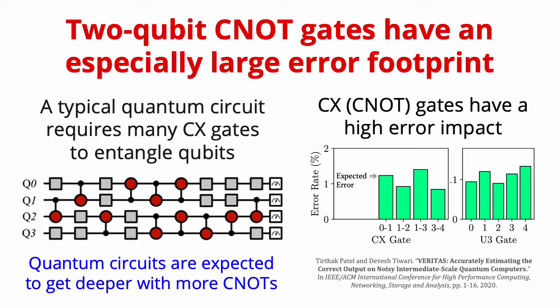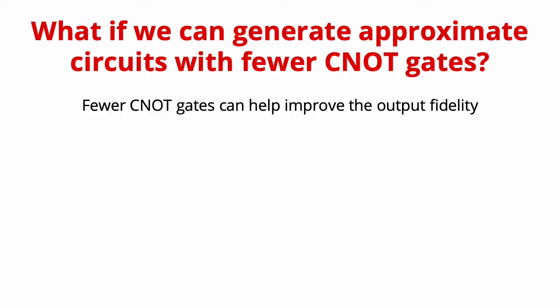And this is especially true as quantum circuits become larger and have more CNOT gates. So if we can reduce the number of CNOT gates in a quantum program without changing the functionality of the program, it could greatly help for reducing this error. So we propose the concept of coarse-grained circuit approximations. What if we can generate approximations of quantum circuits with much fewer CNOT gates than the original circuit? Fewer CNOTs can help us reduce the circuit size and improve the output fidelity.